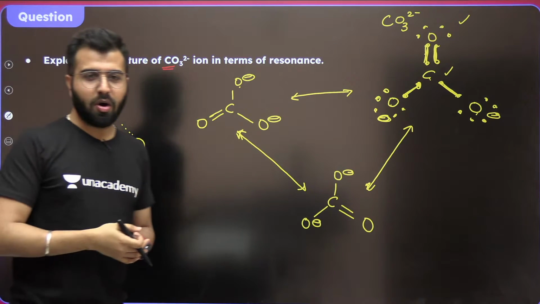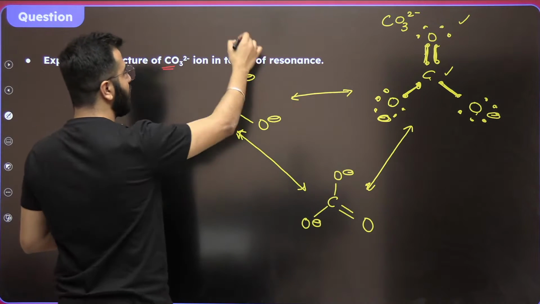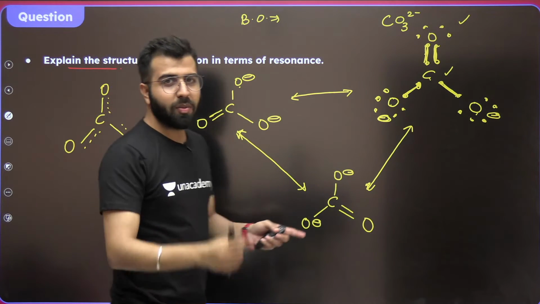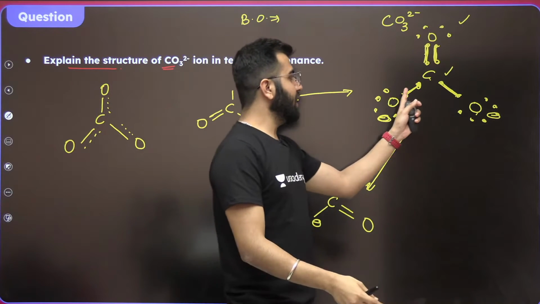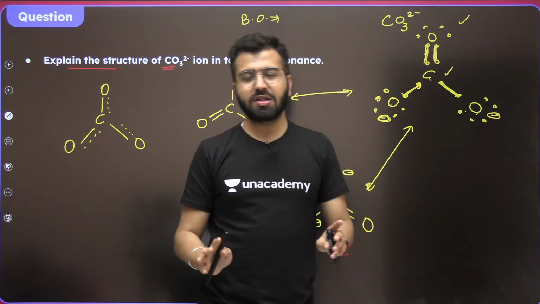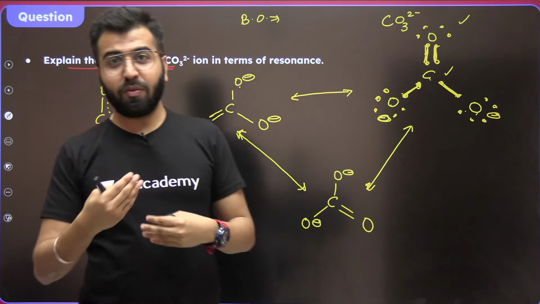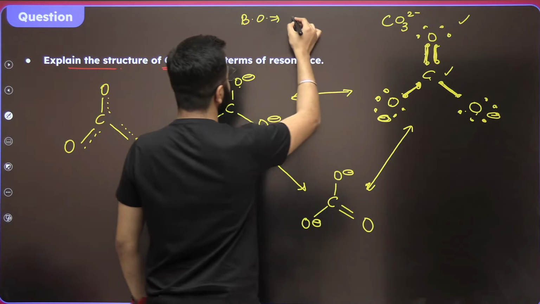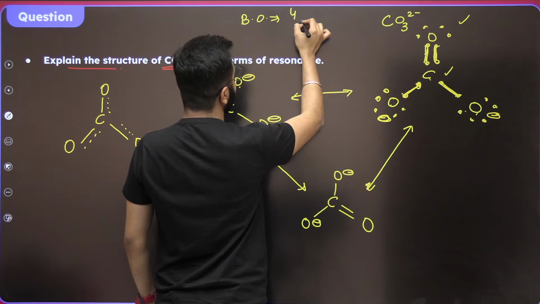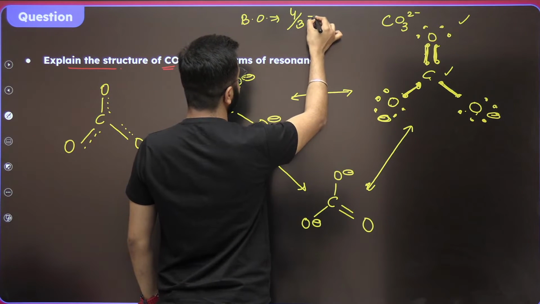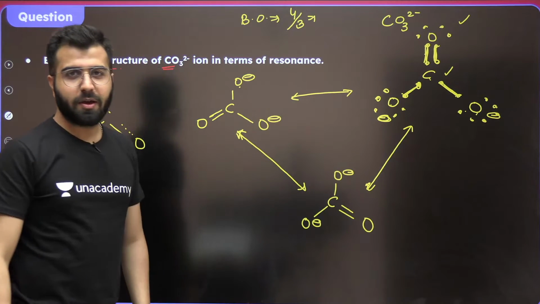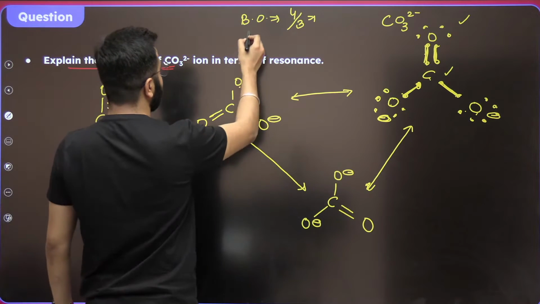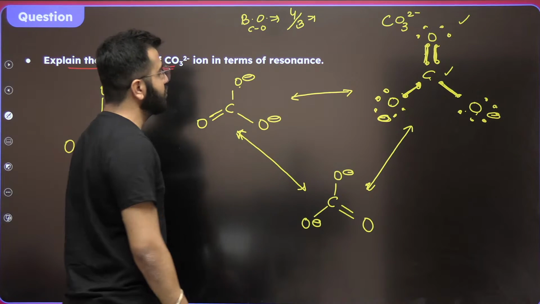What will you write about the bond order? How will you write about the bond order? How many oxygens are there? 1, 2 and 3. But how many bonds are there? 4. Number of bonds are more, number of elements are less, right? Which are getting these bonds. So number of bonds 4 divided by 3. This is the bond order. 4 by 3 is the bond order between carbon and oxygen. Carbon and oxygen. Okay, so do remember this.